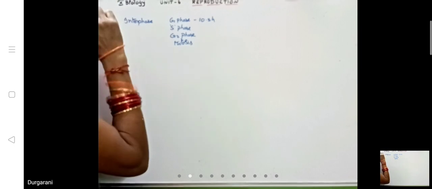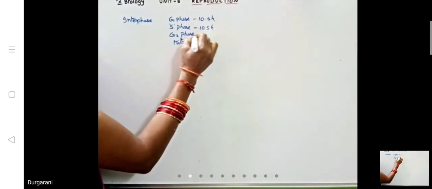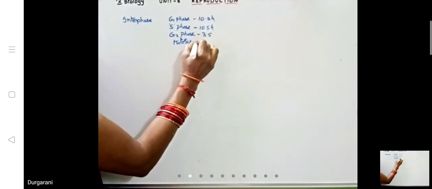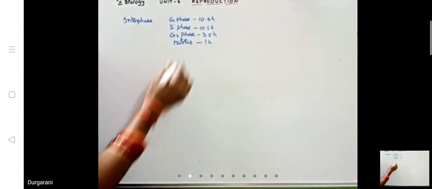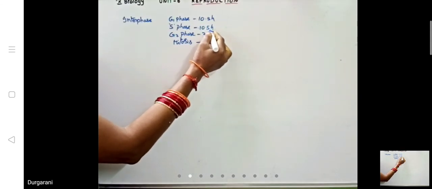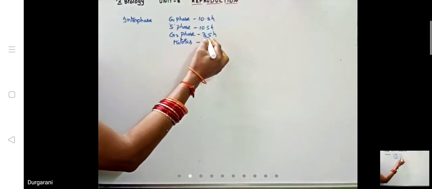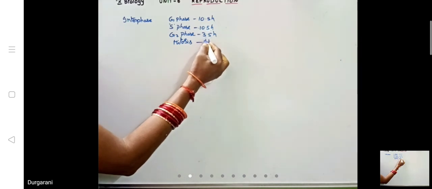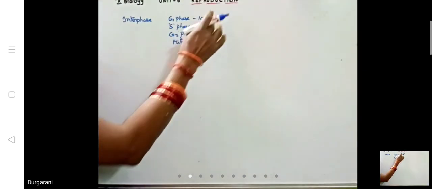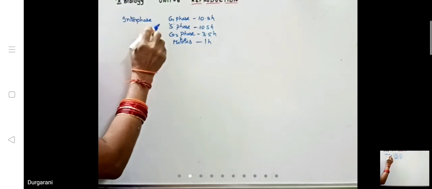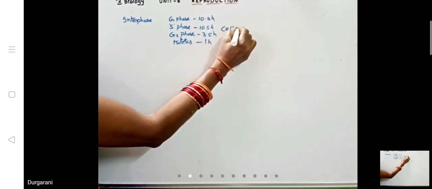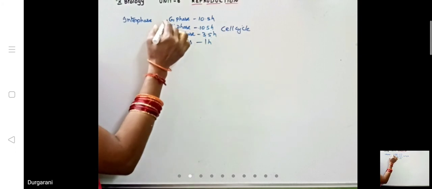This is 10.5 hours. S phase, how many hours? Then G2 phase 3.5 hours, and this is total how many hours? 21.5, 24.5, 25.5. See, in interphase, we are able to learn about the cell cycle, which comprises different phases.